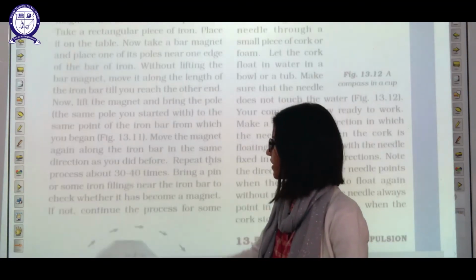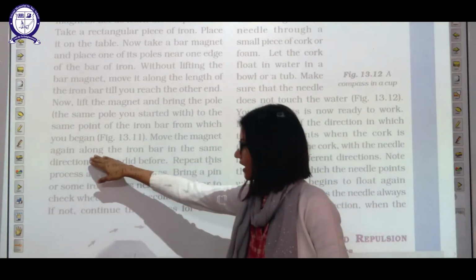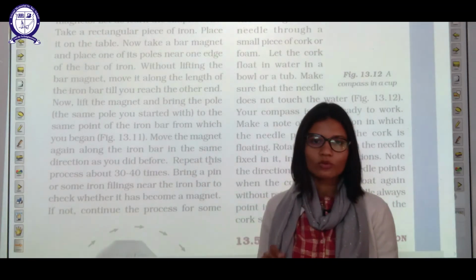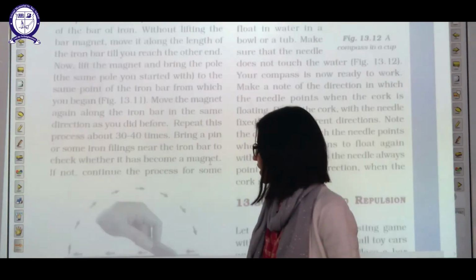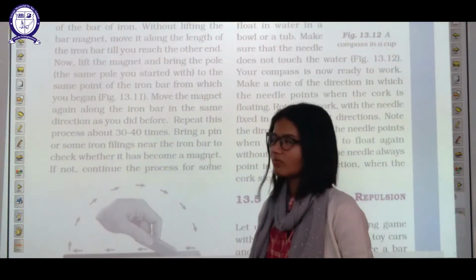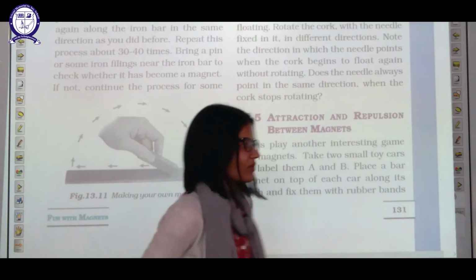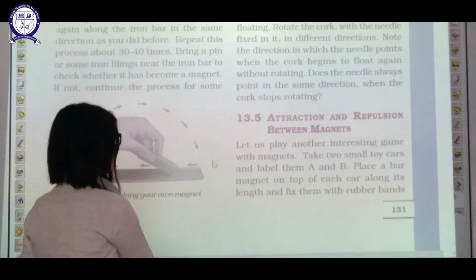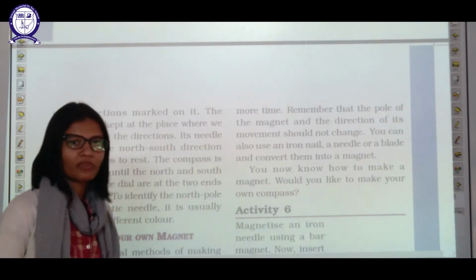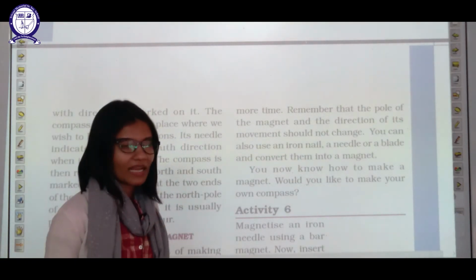You have to do this 30 to 40 times. Move the magnet again along the iron bar in the same direction. You don't have to change your direction. Bring a pin or some iron filings near this iron bar and check whether it is magnetized or not. If not, continue this process several more times. Then you will reach a time when it starts attracting other iron filings. Now you can say that that particular iron piece has been magnetized.